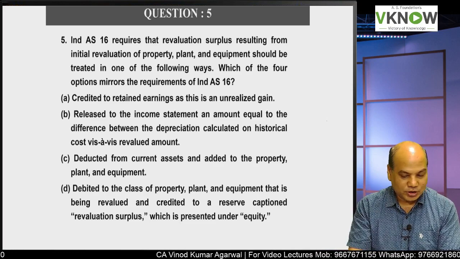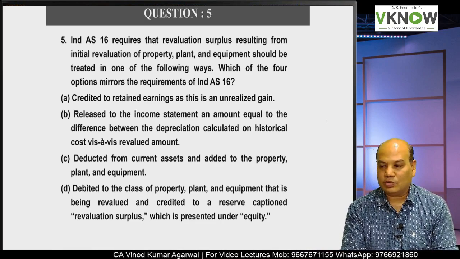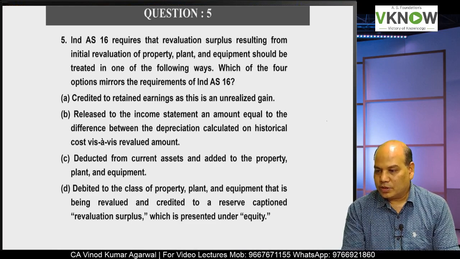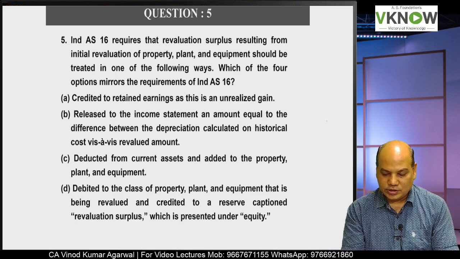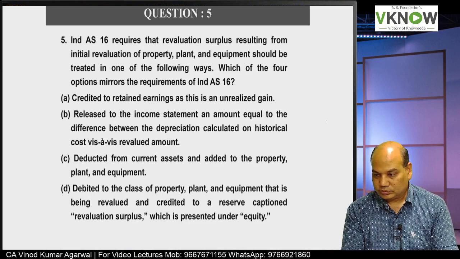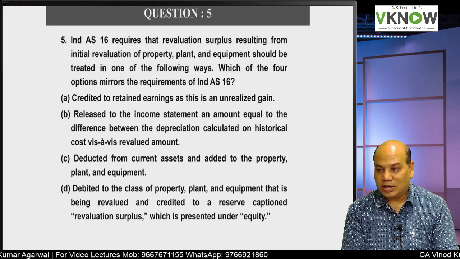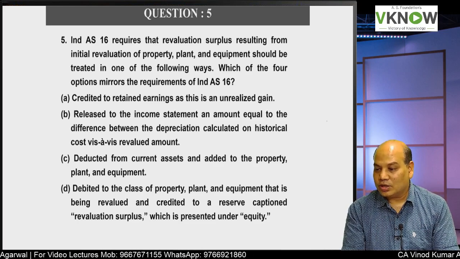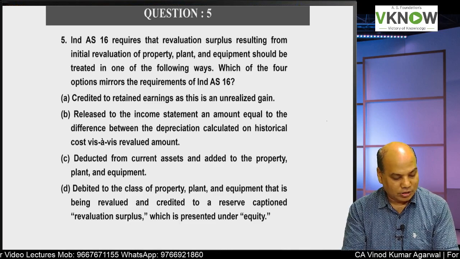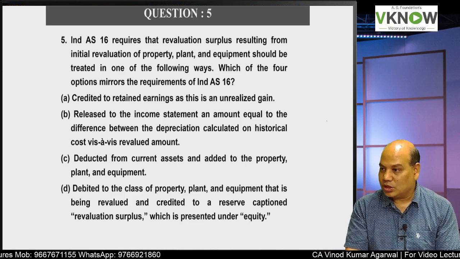Fifth question. Ind AS 16 requires that revaluation surplus resulting from initial revaluation of PPE should be treated in the following ways. Which of the four options mirrors the requirement of Ind AS 16? Means which is the correct option? You are revaluing PPE for the first time. Option A is to credit the retained earnings. No, we can't credit retained earnings. Option B, release to the income statement an amount equal to the difference between depreciation calculated on historical cost vis-a-vis revalued amount. You cannot release to the income statement. That was under the long back old Companies Act.